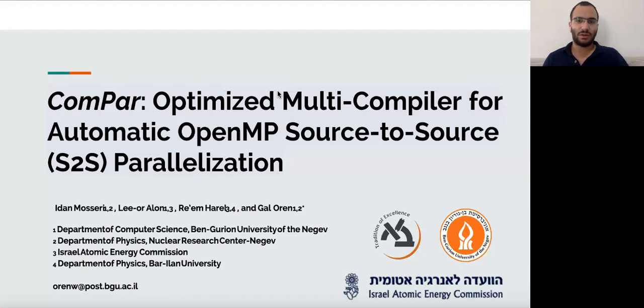Our poster highlights ComPar, an optimized multi-compiler for automatic OpenMP source-to-source parallelization.